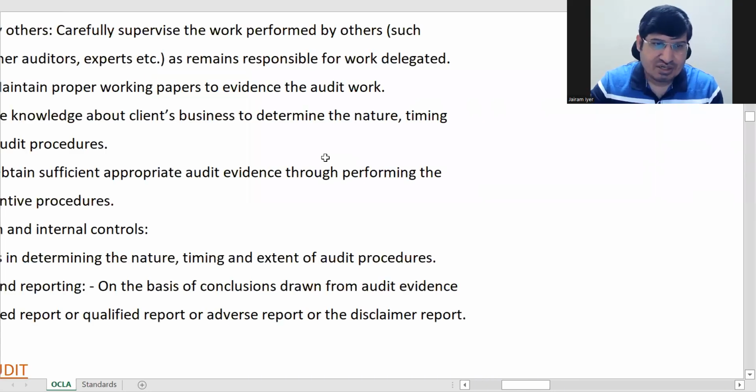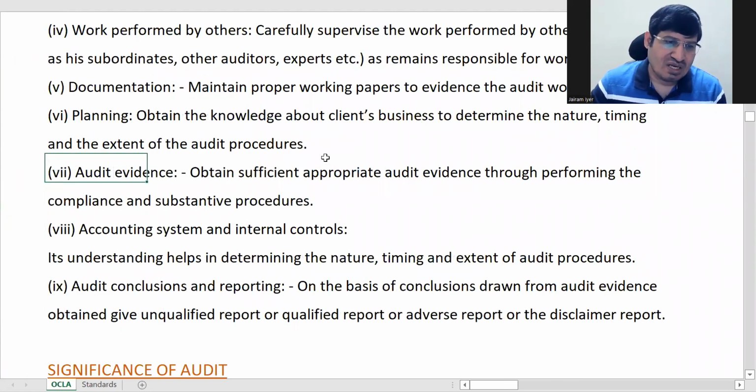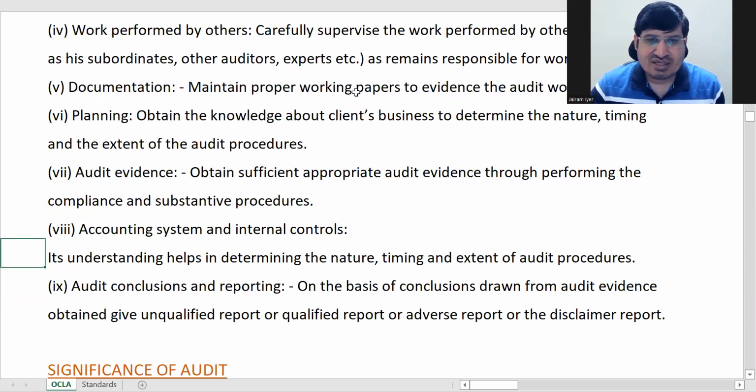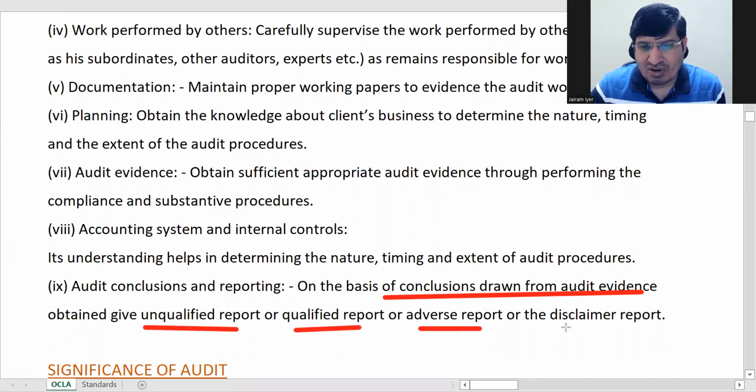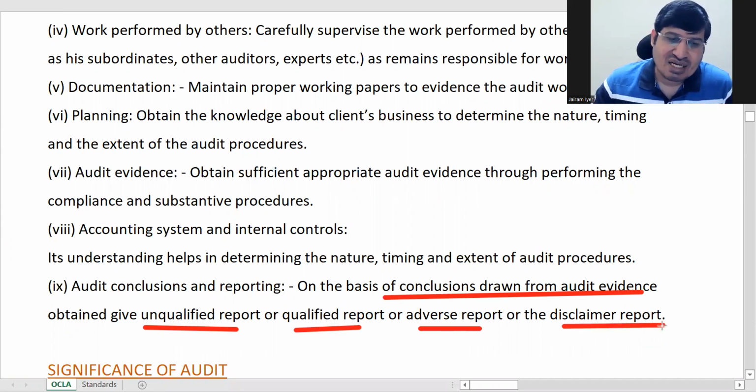Okay, then after accounting system and internal controls, audit conclusions and reporting. This is the last thing in auditing. On the basis of conclusions drawn from audit evidence, he will draw conclusions. He can give either an unqualified report or qualified report or adverse report or disclaimer of opinion. We had discussed these 4 types of reports already. I had told you.